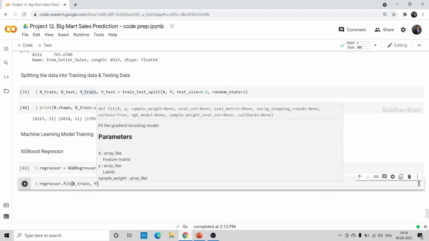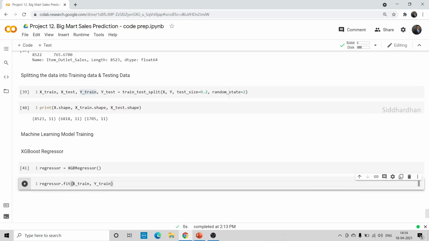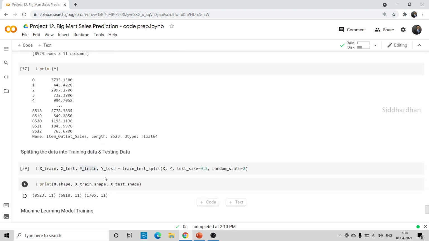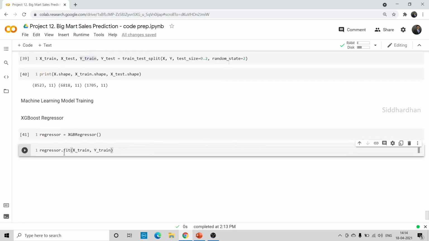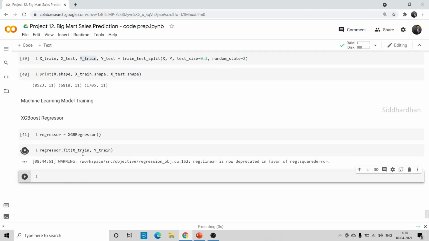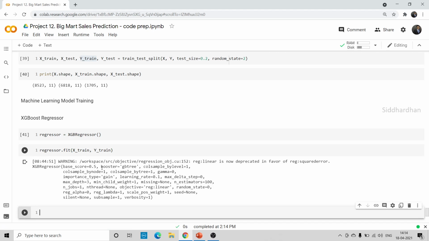and Y train. So what happens is now the model tries to find the pattern between X and Y. Here X is the feature, Y is the target. So it will find the pattern between them. What is the relationship between them? If it is a particular item and if it has a particular weight and it is in a particular store, the price value can be in this range. And similarly, it will find this for all the data, and that is what is happening in this regressor.fit function. So when we run this, our model gets trained. Now this regression model is trained and we can use this model to make our predictions.